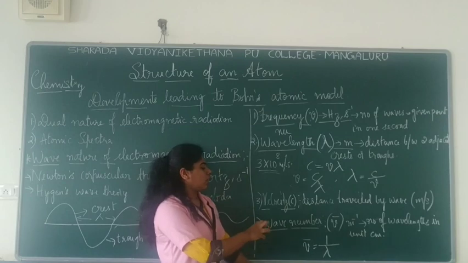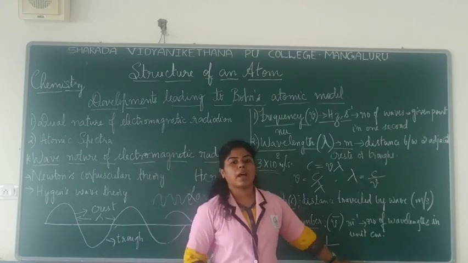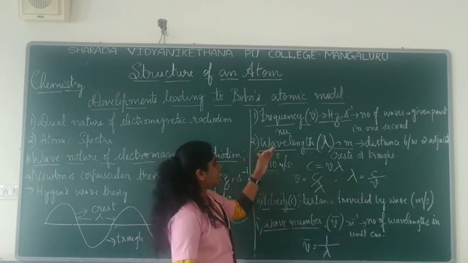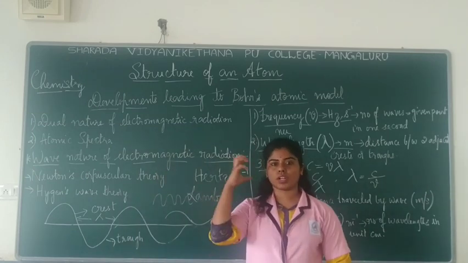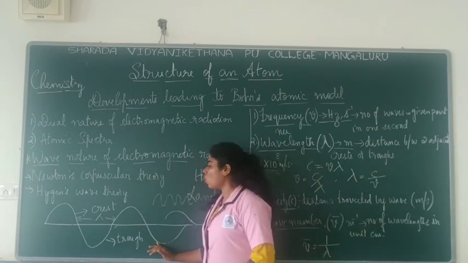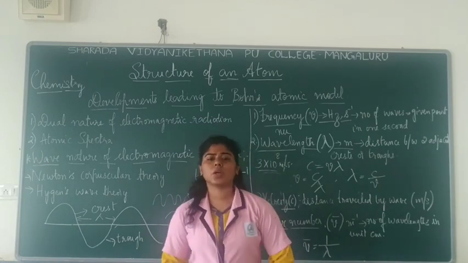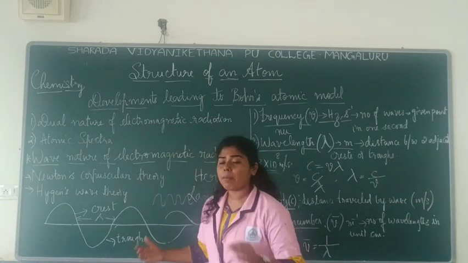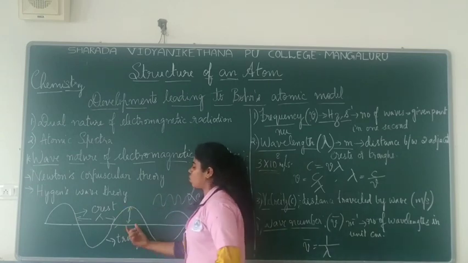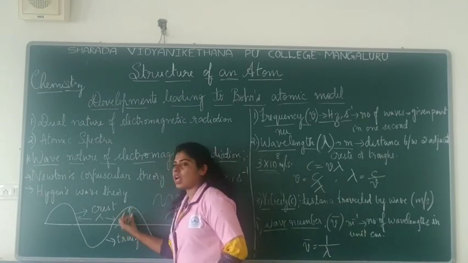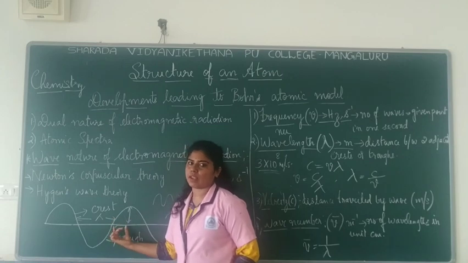So wave number can be calculated by this formula. These are the parameters which are to be remembered, which are very important in order to understand this concept. And you also have another parameter, which is the amplitude. Amplitude is the height of a particular crest or trough. This much is the height, or the amplitude we say.